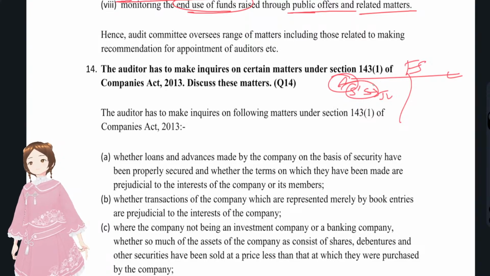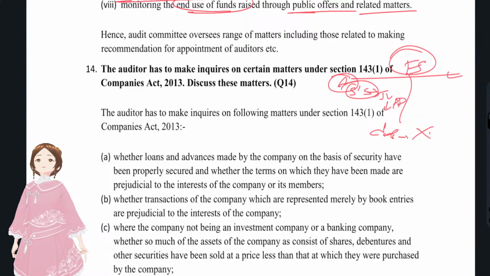When such a company holds shares and securities but sells them for less than the purchase price, that needs inquiry. If it's a normal immovable property, then no problem, because depreciation would be there and obsolete machinery would be there. We don't inquire much on that.